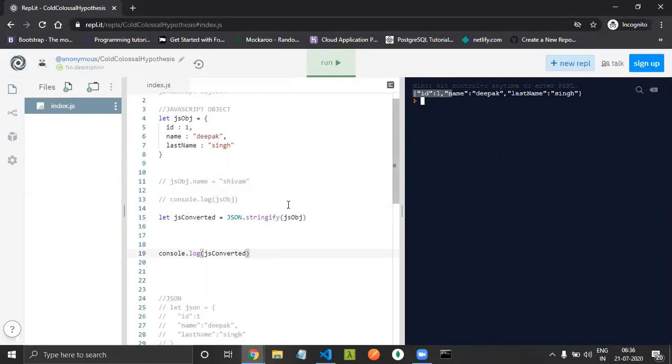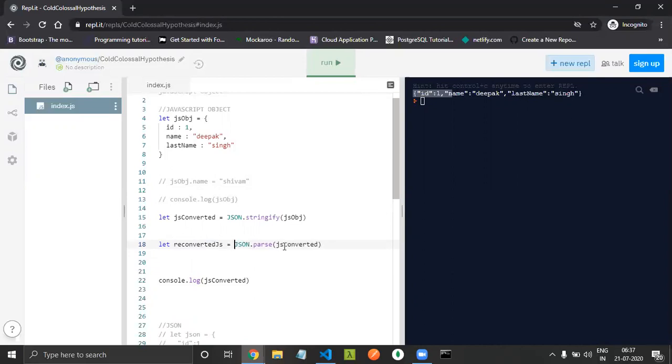You have to convert this JSON to a JavaScript object. So we have one more thing, that is JSON.parse. Again, what will it take? It will take this JSON body as an argument, so we will keep it here, and it will convert it again into a JavaScript object. Let me name it reconvert, the converted JavaScript object.